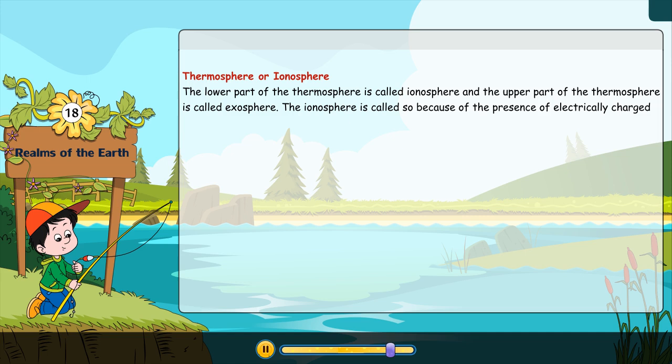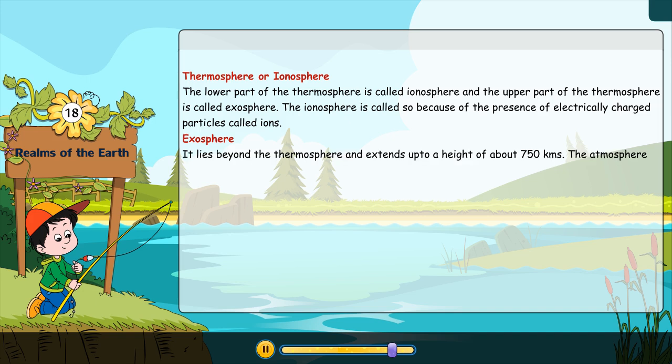Exosphere. It lies beyond the thermosphere and extends up to a height of about 750 kilometers. The atmosphere in this layer is very thin. Very high temperature, 1600 degrees Celsius, is found in this layer. Slowly, this layer merges with the interplanetary space.